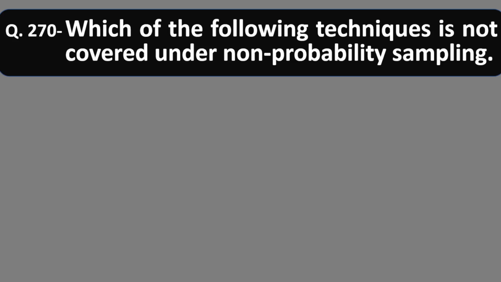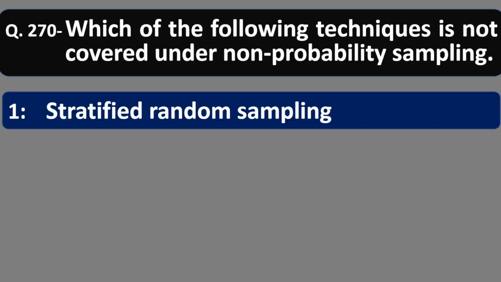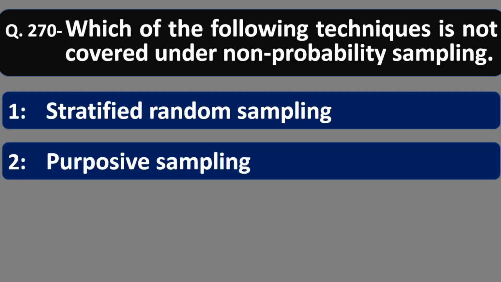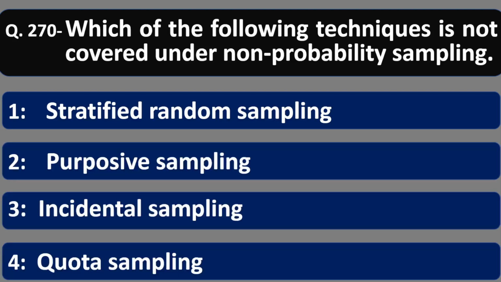Question 270. Which of the following techniques is not covered under non-probability sampling? Number 1, stratified random sampling; purposive sampling; incidental sampling; quota sampling. Only number 1 is not non-probability sampling, it is probability sampling, so option number 1 is correct.